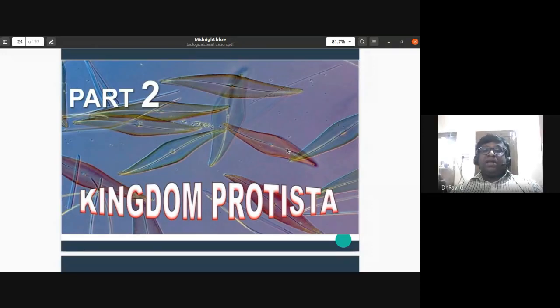The next kingdom that we are going to study is kingdom Protista. So we have completed kingdom Monera. In kingdom Protista, they are all eukaryotic organisms. See in the slide, you have this background of diatoms. Diatoms are considered to be the jewels of the plant kingdom. These diatoms are also placed under Protista. Euglena is also there, so they are also placed under Protista.